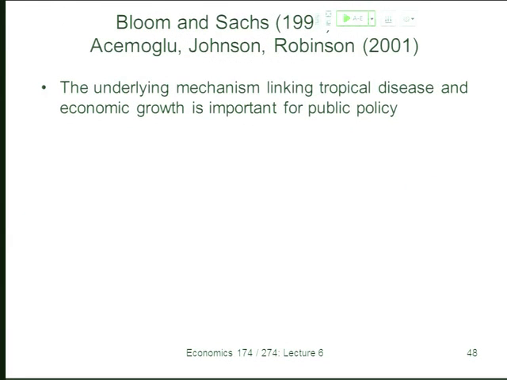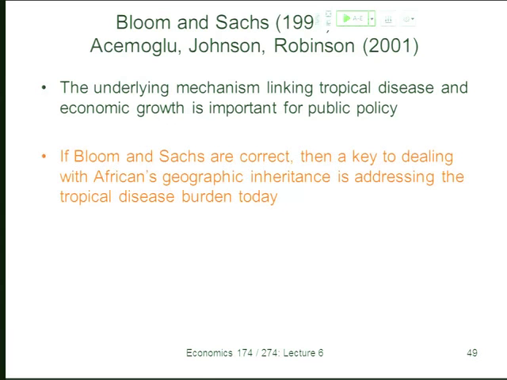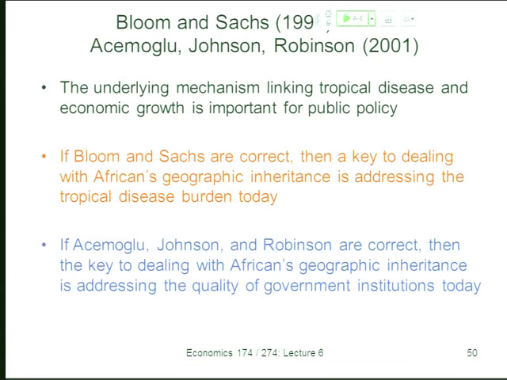If Bloom and Sachs are right, then what we've really got to do is deal with today's tropical disease burden. That's the key. Put in place the public health measures, drain the mosquito swamps, treat people for all these diseases, try to boost their productivity. That's one set of implications. If Acemoglu, Johnson, and Robinson are right, then current disease may matter a little bit, but it's not that important. The key problem is the institutions that were the legacy of these earlier historical processes. So we have to deal with reforming those unrepresentative, exploitative, oppressive institutions, and that's what's going to unleash African development. Very different implications.